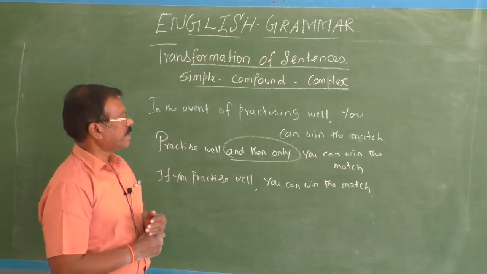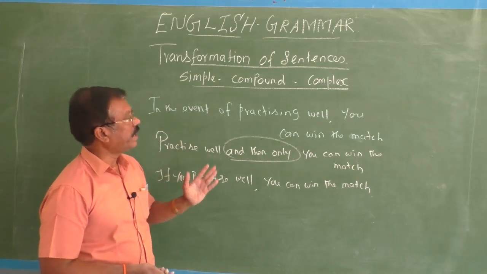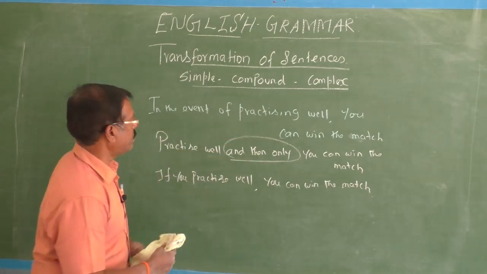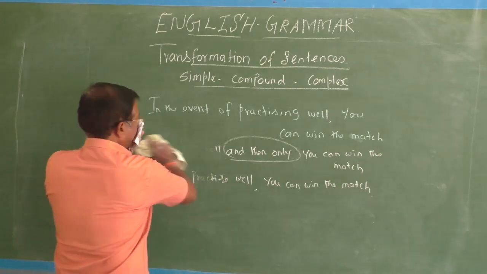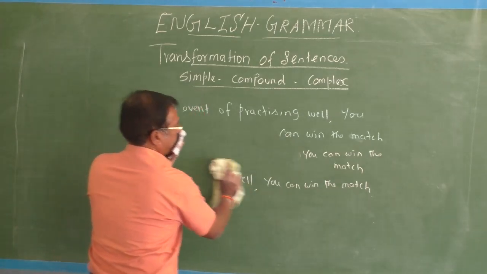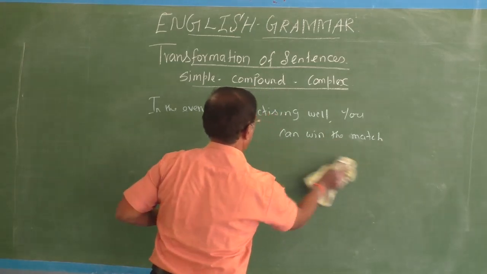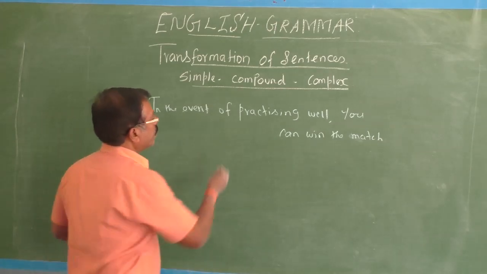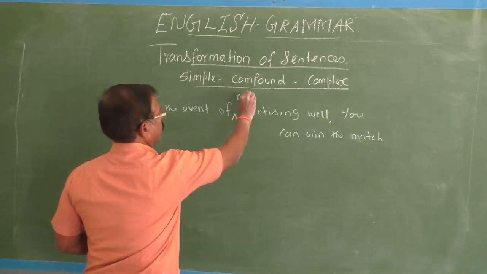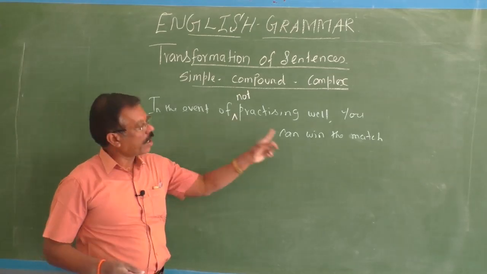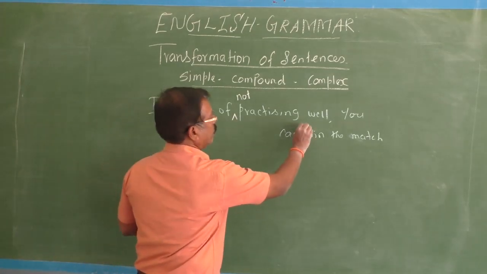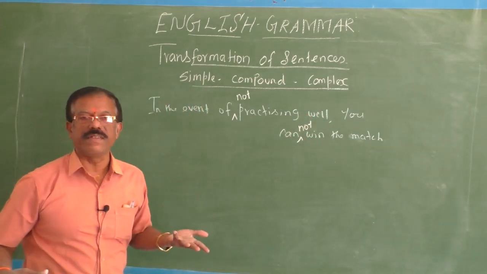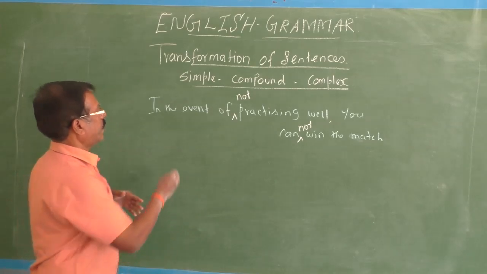Suppose sometimes: in the event of not practicing well, you cannot win the match. If you have a sentence like that, how can you change it? Let me give you that example also. Let me explain. Sometimes, children, you may have this type of sentence. In the event of, let me add not. Okay, in the event of not practicing well, you cannot win the match. If you have a sentence like this, how will you change it? Okay, it's not so difficult.